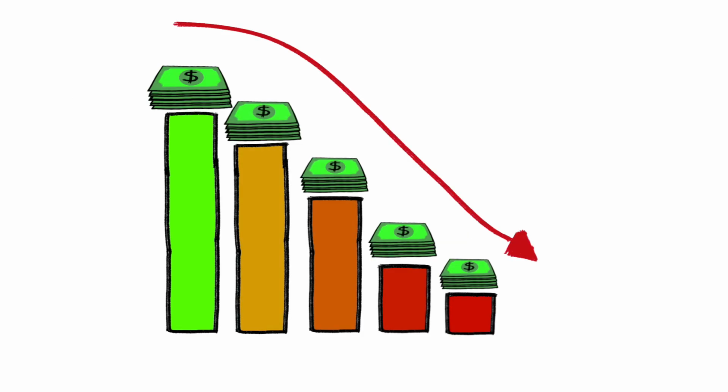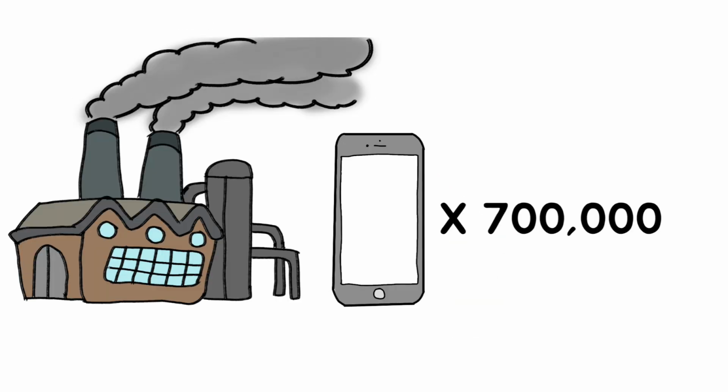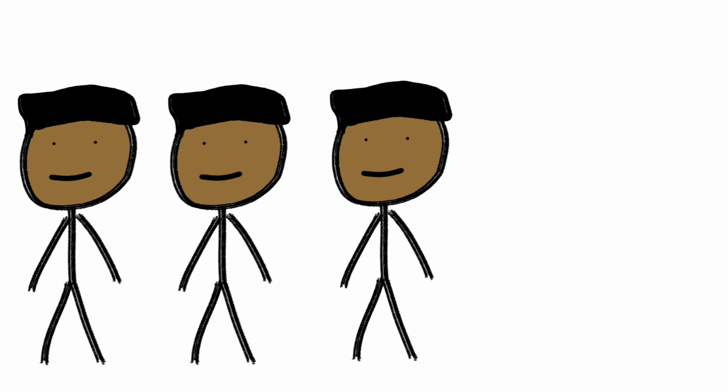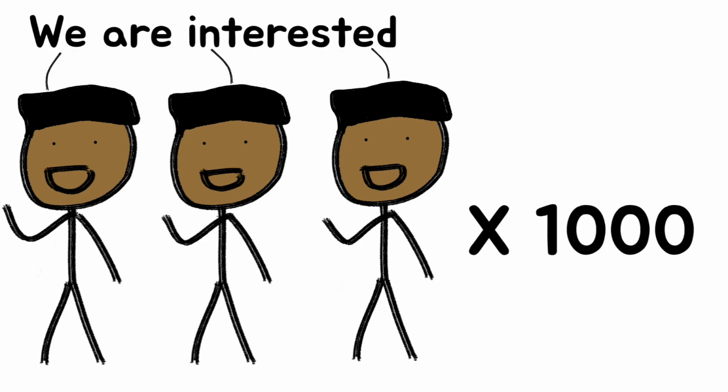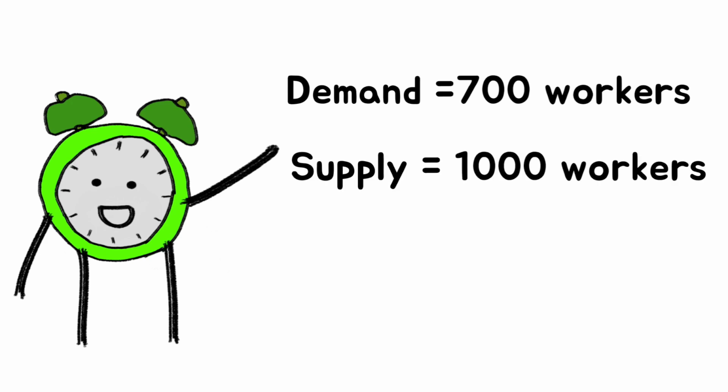Now, suppose the economy slows down. This time, the factory drops its production target to 700,000 smartphones. Now, it only needs 700 workers. But let's say 1,000 people are currently looking for work. Here, labor demand equals 700 workers. Labor supply equals 1,000 workers.